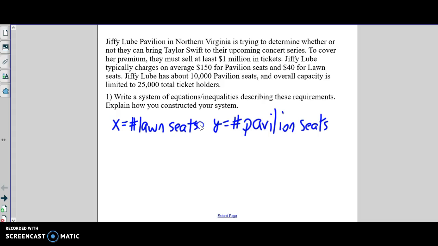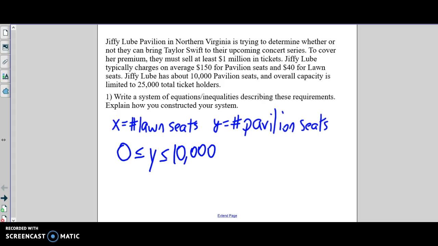So what do I know? I know that the number of pavilion seats cannot go over 10,000. But more importantly, since I'm doing a system, I also have to remember that I can't go below 0 and I can't go greater than 10,000. A lot of times students will assume the 0 part but not actually write it in. It's important to write that in.